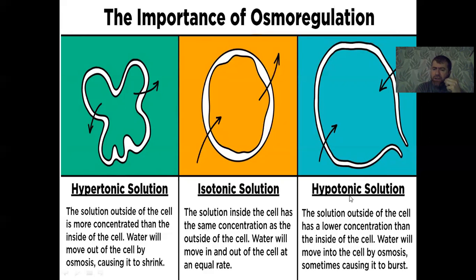But hypotonic solution is the reverse of the hypertonic solution. In the hypotonic solution, the solution outside of the cell has a lower concentration than inside of the cell. Water will move into the cell by osmosis, sometimes causing it to burst and the cell to die. That means the fluid moves from the outside into the cell, leading to the death of the cell.